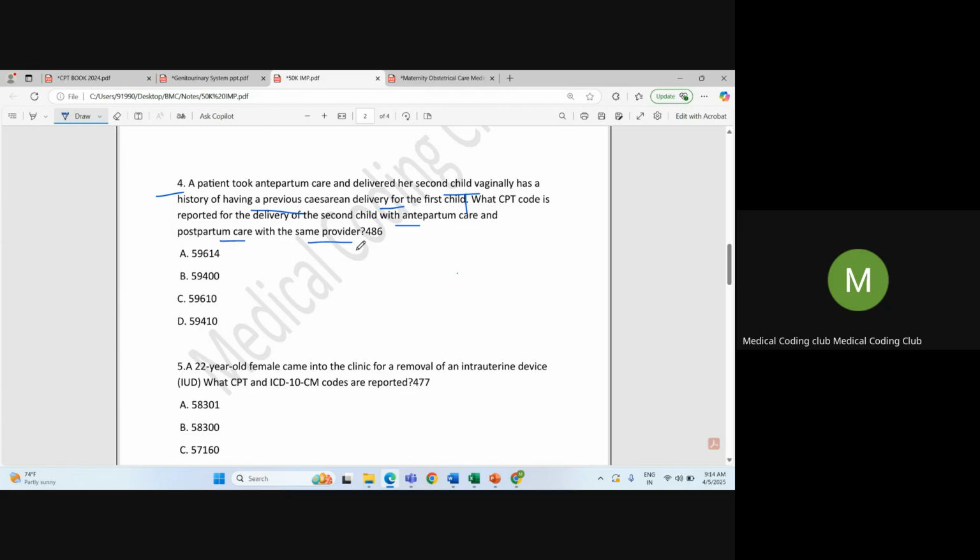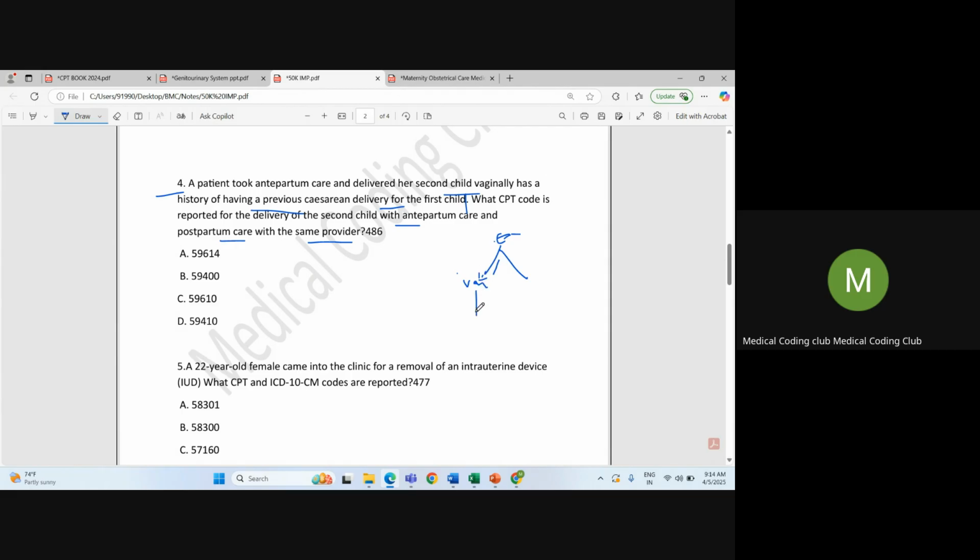One is completely delivering the baby vaginally. The next set is where the first pregnancy is delivered through C-section. And the next scenario is where previously a C-section was performed, the first baby born through C-section, and the second baby born vaginally.